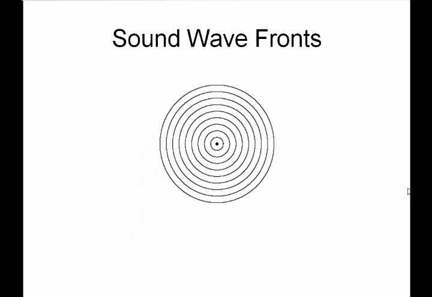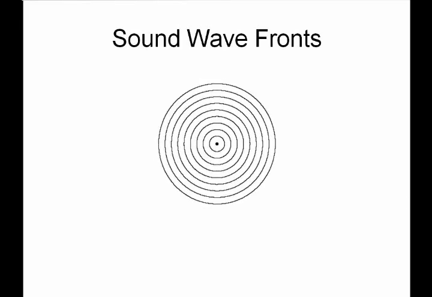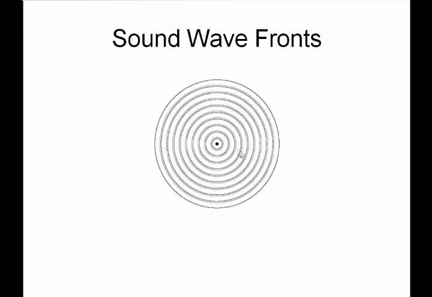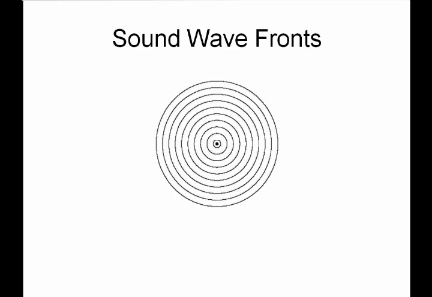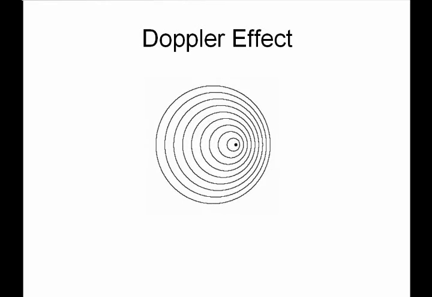All right, this animation shows a sound source in the center, and we have sound waves coming out in all different directions. Notice that the distance between these waves, the wavelength, stays constant as the sound waves travel. And that means you could be anywhere and you would hear the same sound, the same frequency. However, this changes when the object starts moving. If I move that object forward, you can see it's moving along towards the sound waves in the forward direction.